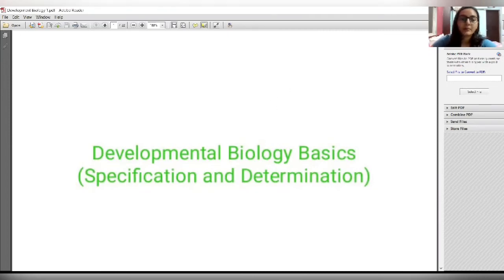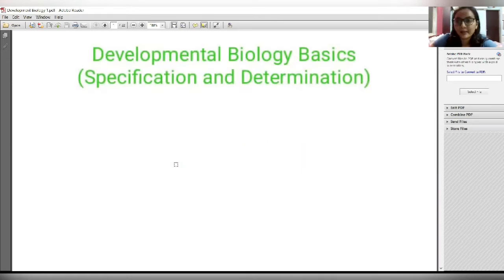Today we are going to talk about the basics of developmental biology, and we will look at certain terminologies which are important to study development processes. Today we are going to study cell commitment, and there are two stages of commitment. First is specification and second is determination. We will look at what commitment is, then discuss different types of specification, and then we will conclude our lecture with determination.